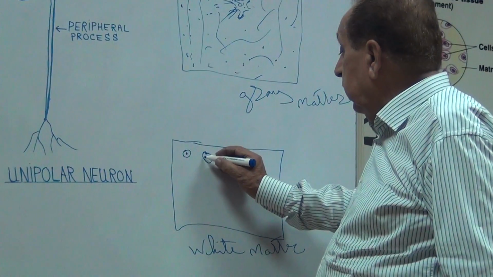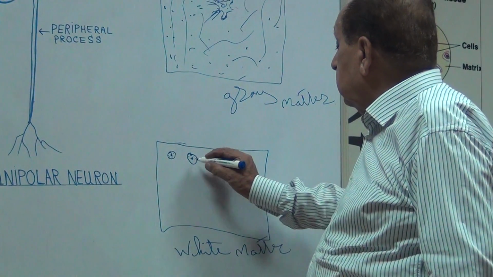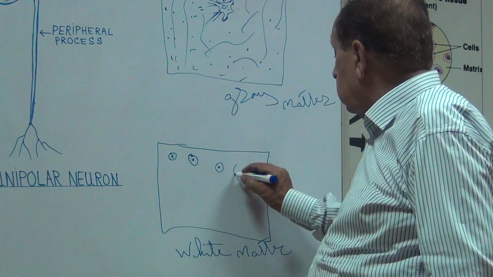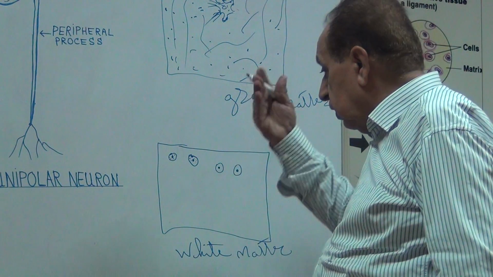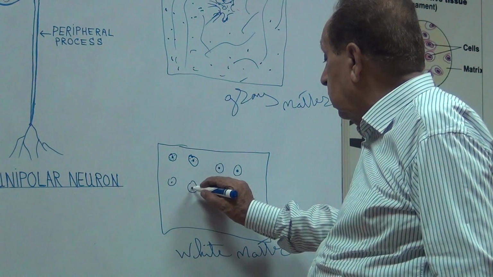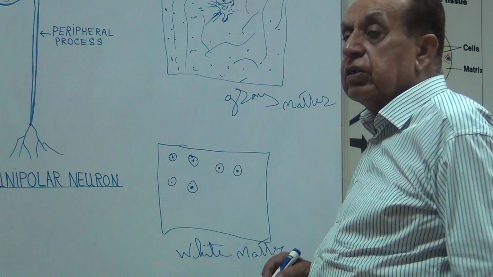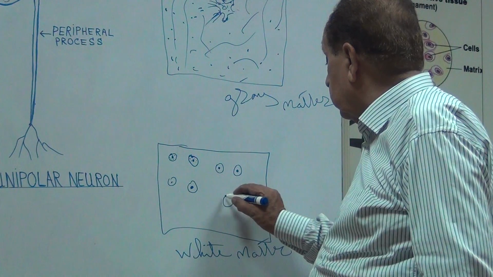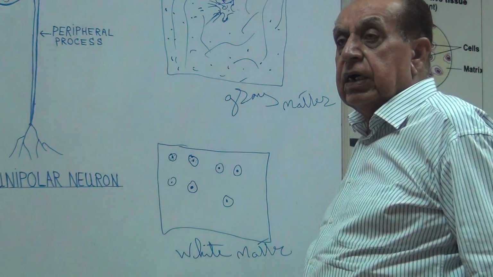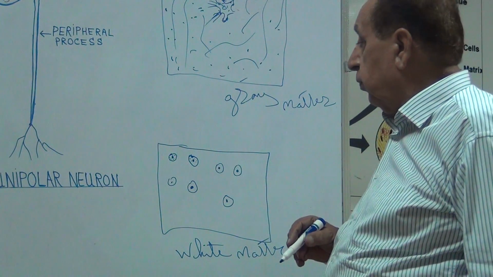In the center is the axon in cut section. All these are axons, and around each axon dot, this white area is called the myelin sheath. So the white matter contains the axon covered by myelin sheath.